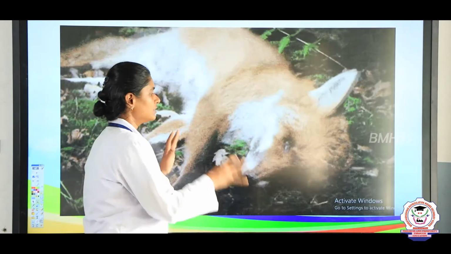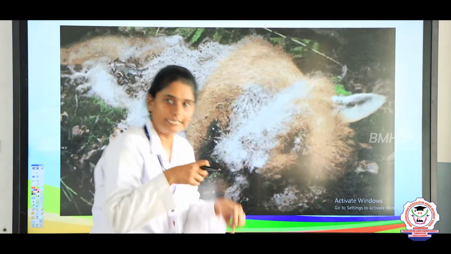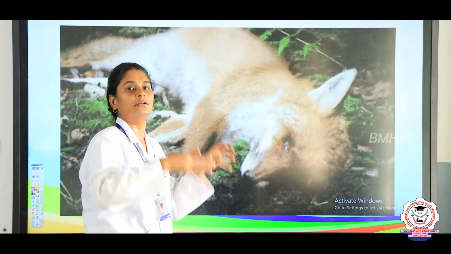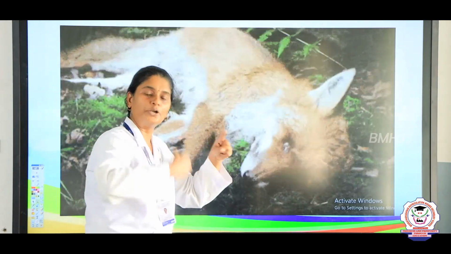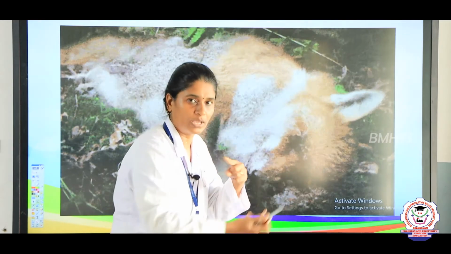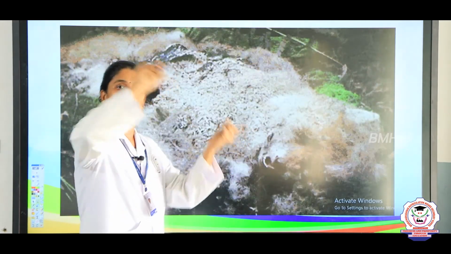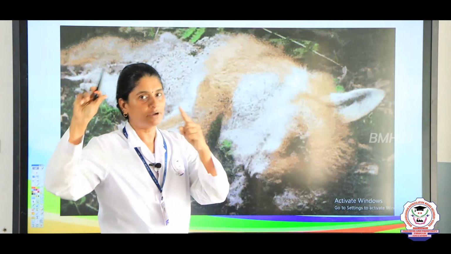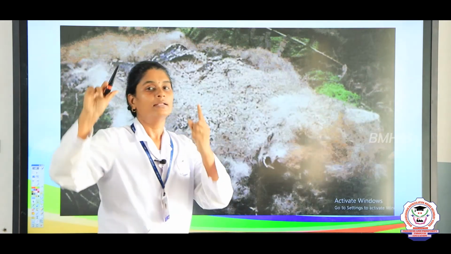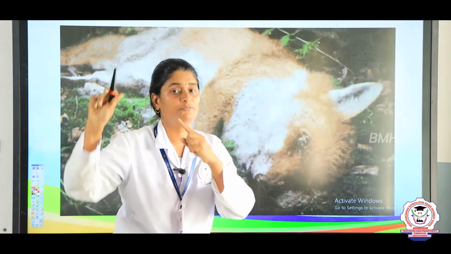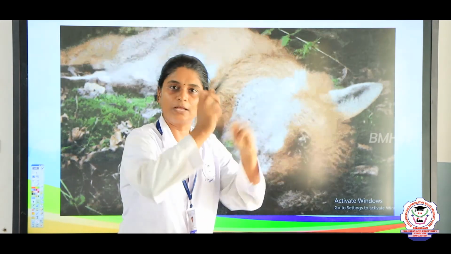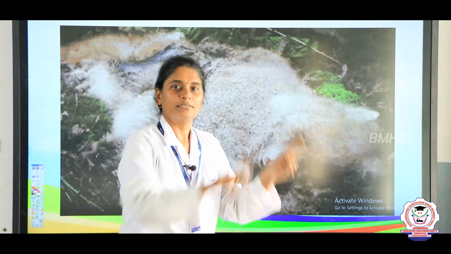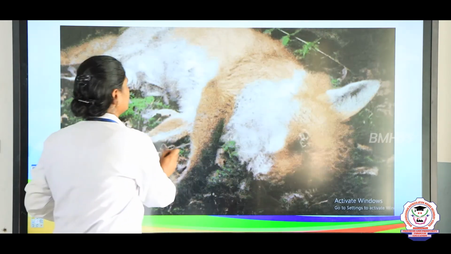Thereby the soil gets more fertility and the plants absorb these minerals from the soil. So, there is a continuous cycle of energy flowing from the plants to all the organisms, and again once the organisms die, the energy flows towards the soil, and from the soil the energy goes to the plants. So, this is a cycling process.